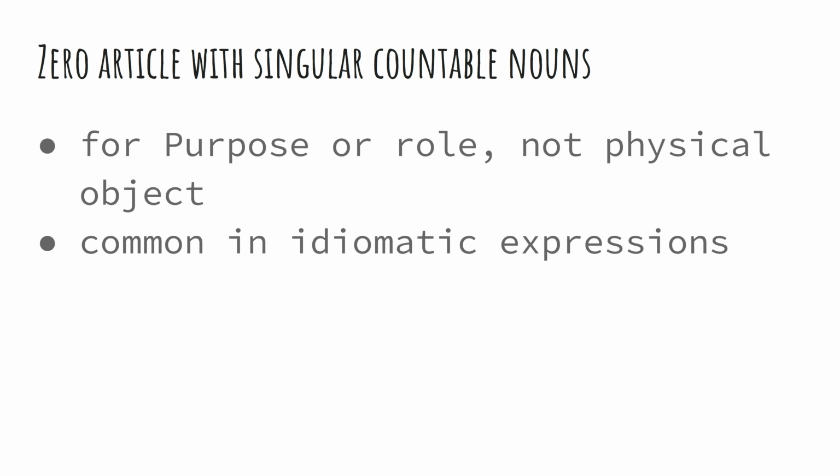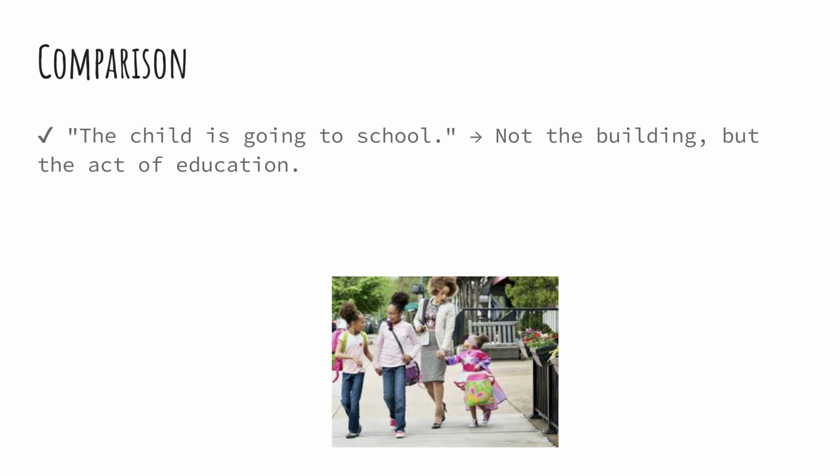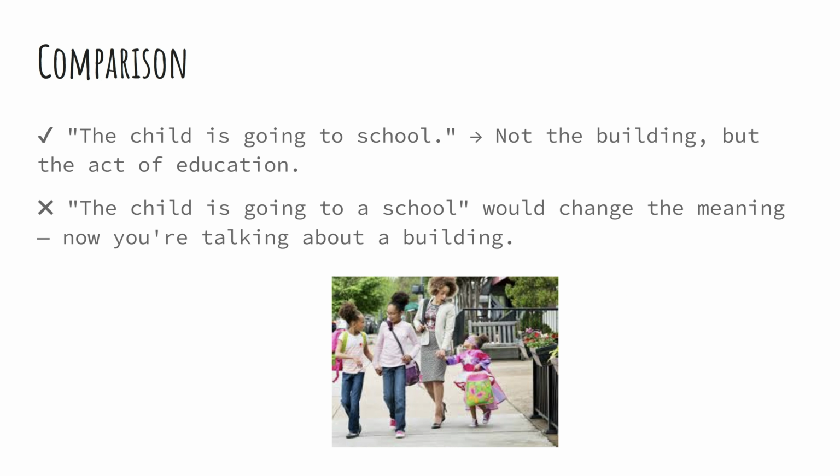Let's look at the most common categories. One: purpose or function, very important. Listen carefully. When we refer to a place or object by what it's for, not what it is, we drop the article. School, university, bed, church, prison, hospital, court. The child is going to school, not the building, but the act of education. The child is going to a school would change the meaning. Now you're talking about a building.